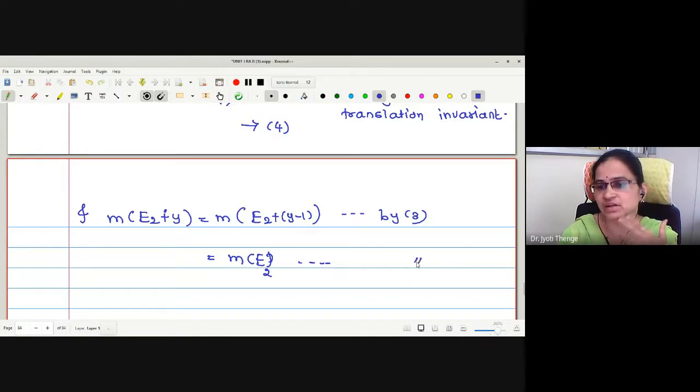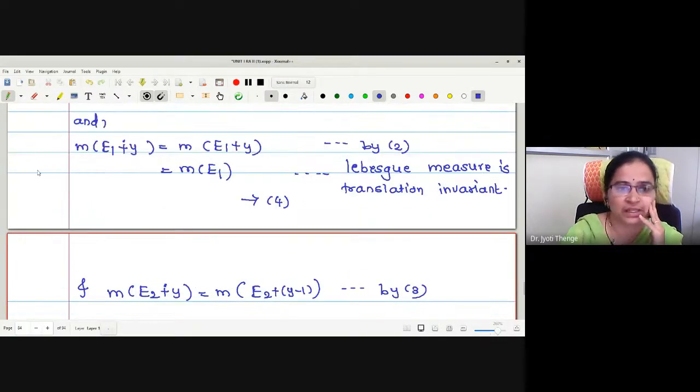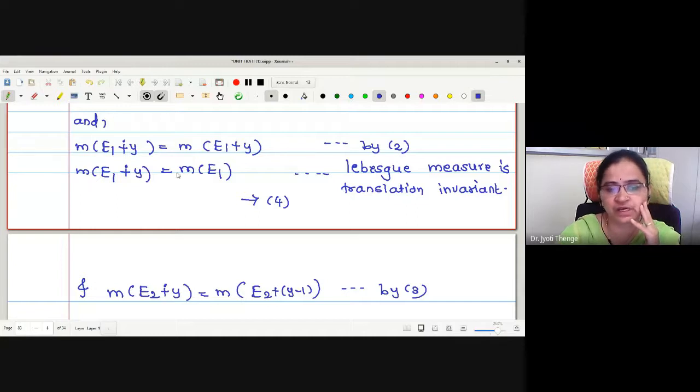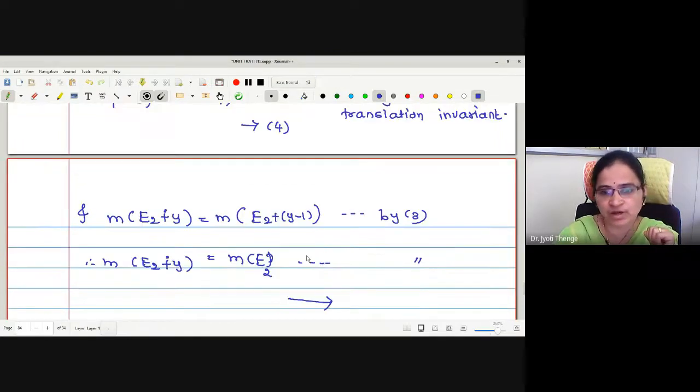With the same reason, Lebesgue measure is translation invariant. Therefore, what is this equation we have obtained? Measure of E1 sum modulo 1 with Y is measure of E1. Similarly, measure of E2 sum modulo 1 with Y is measure of E2. What's the next number? It's 5. Now we are about to finish the lemma.